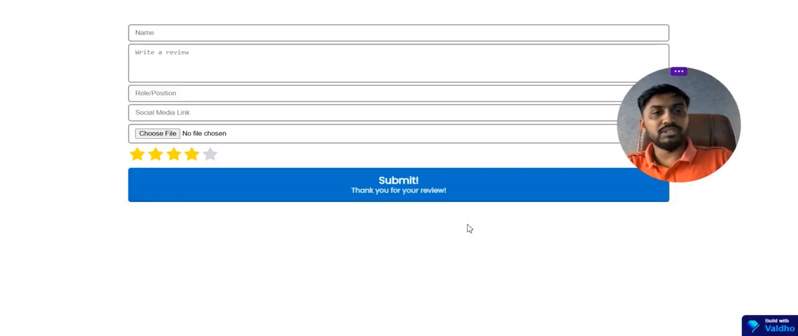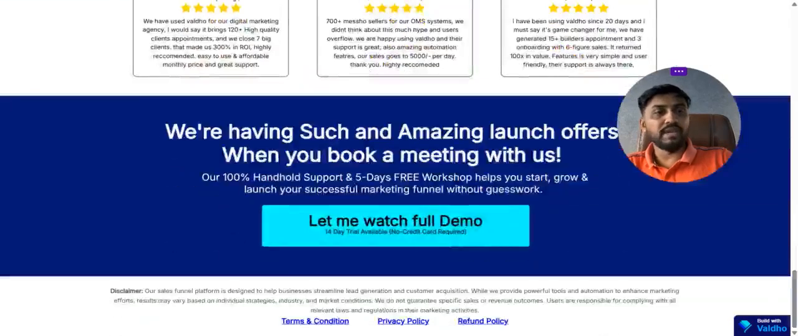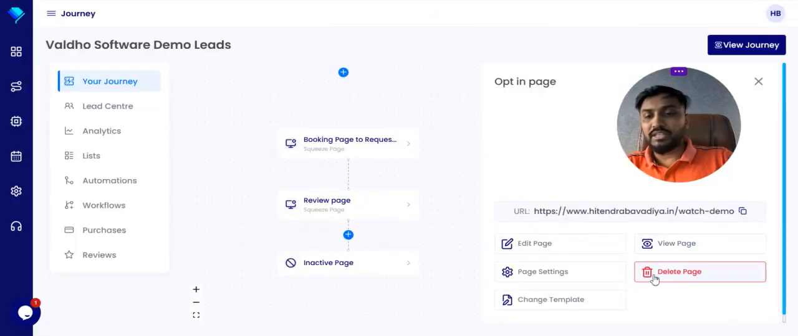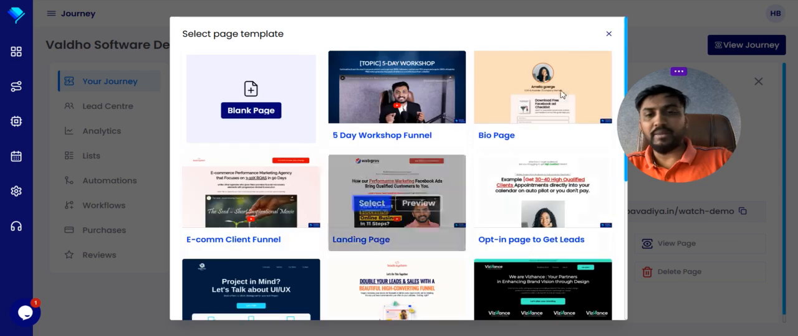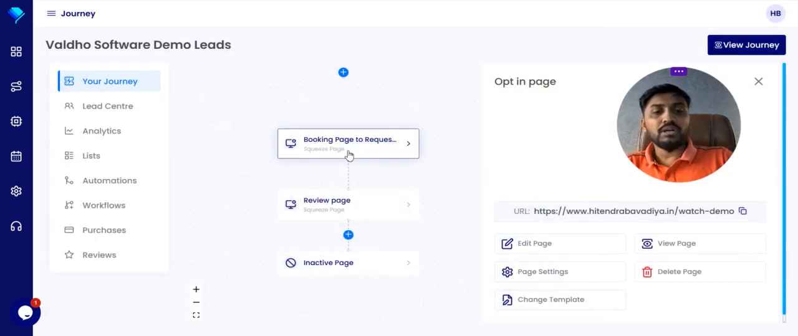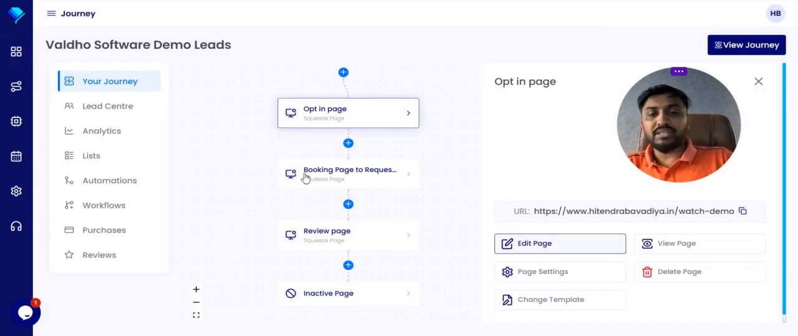And here is the view page. If you want to see this page, you will get the view over here. If you want to delete this page, you can delete it from here, and if you want to change the template, right now we have available templates. So now let me click on this edit page.